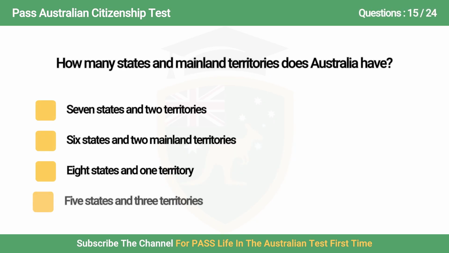Question 15. How many states and mainland territories does Australia have? A. 7 states and 2 mainland territories. B. 6 states and 2 mainland territories. C. 8 states and 1 territory. D. 5 states and 3 mainland territories.